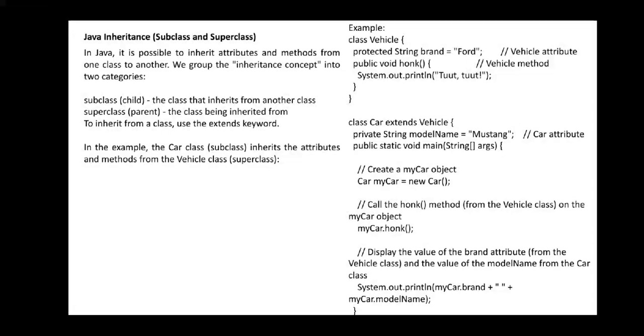Yesterday we discussed your third unit, that is Java inheritance. What actually is meant by a subclass and superclass? A subclass is a class which is going to inherit the superclass properties or attributes and methods. A superclass is inherited by some other classes. So we went with a simple example of vehicle and car, where vehicle is the superclass and car is a subclass which is going to inherit the properties of your vehicle.